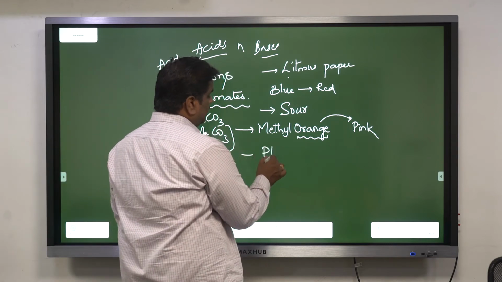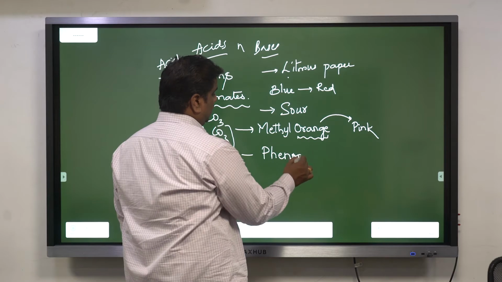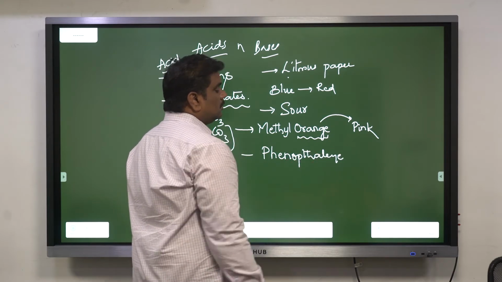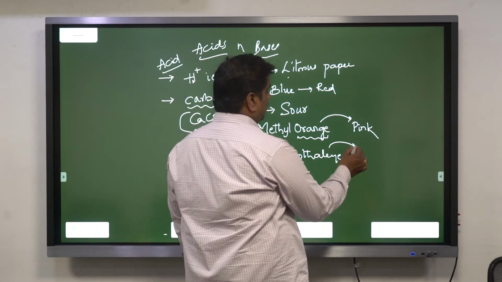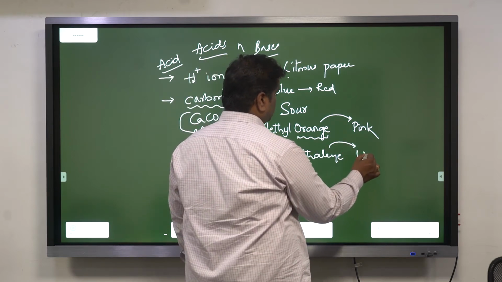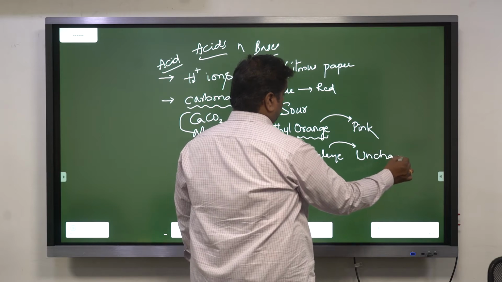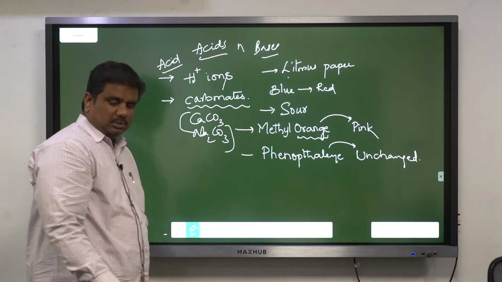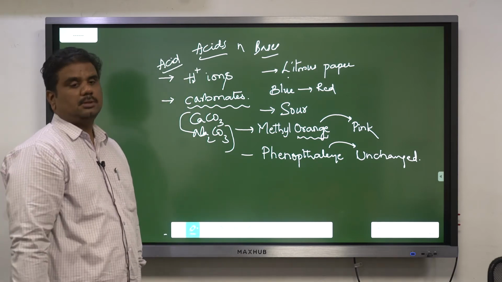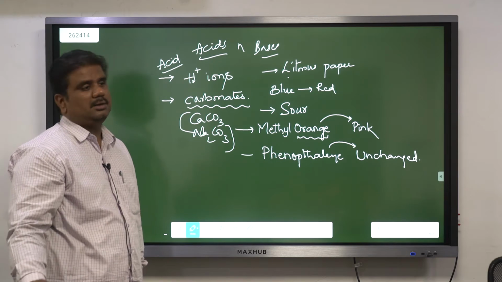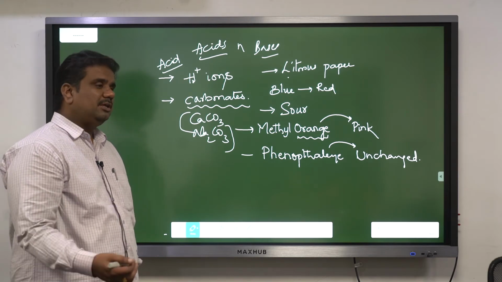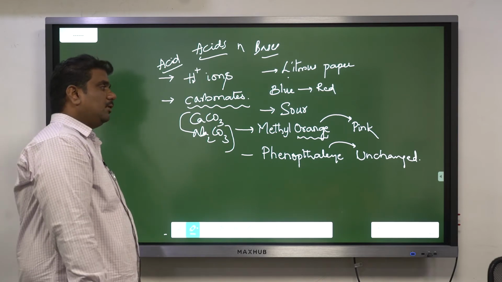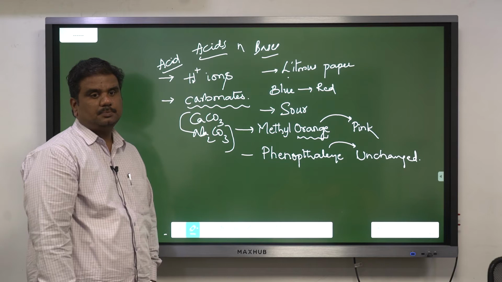Then you have one more indicator which is called phenolphthalein. On addition of acids, the color of this one will remain unchanged. It looks like this, a plain thing. Phenolphthalein is a plain colorless liquid. Even when you add acid, the color will not change. But if it is methyl orange, it changes to pink in color.